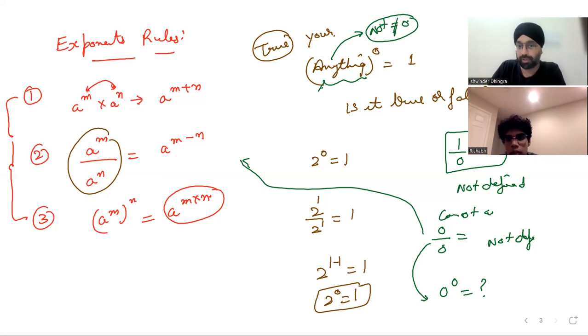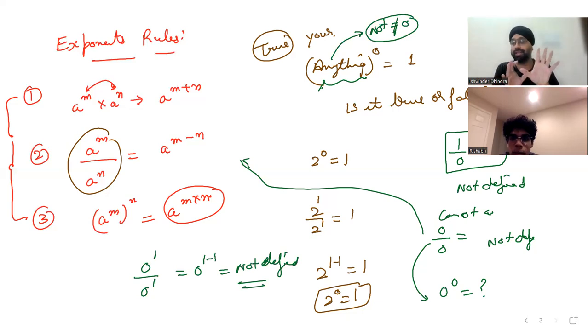For your clarity, I can say 0 by 1, 0 by 1. If we try to apply this law, that will be undefined, isn't it? Can you understand? Yeah, I got it. So that's why this kind of concept, the depth. I'm saying only about the depth of the concepts, not the higher level of concept. It's the depth of the concept they will be testing. Make sense now? So shall I proceed?